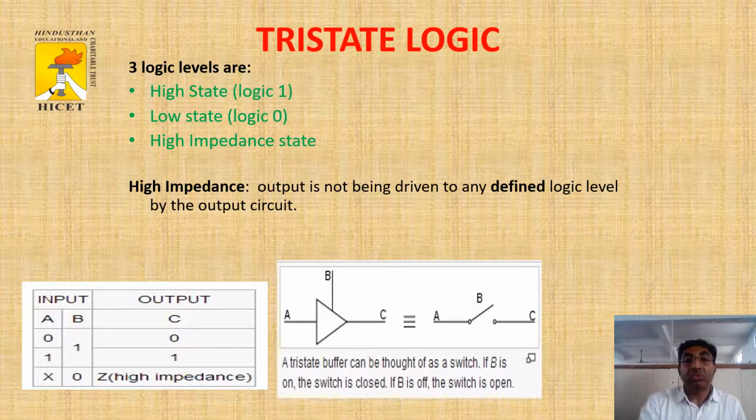So the tri-state buffer acts as a switch. When B is on, the switch is closed. When B is off, the switch is in the open condition. In that case the input line is a don't-care condition, but B is 0. So this is the high impedance state. This is the tri-state logic.